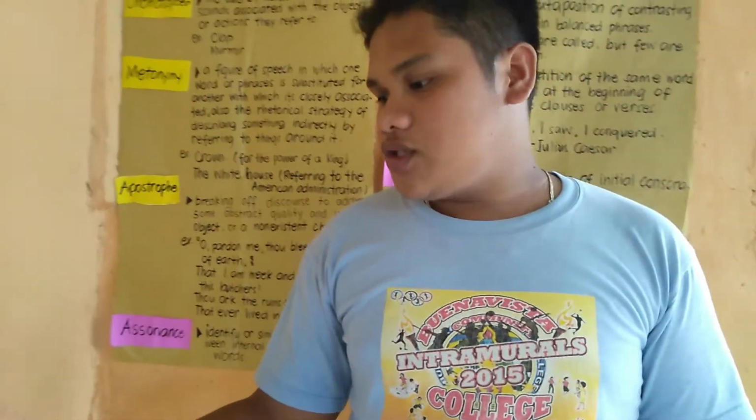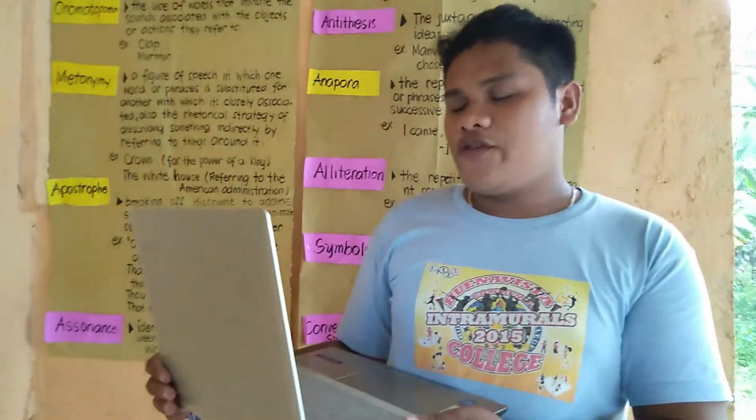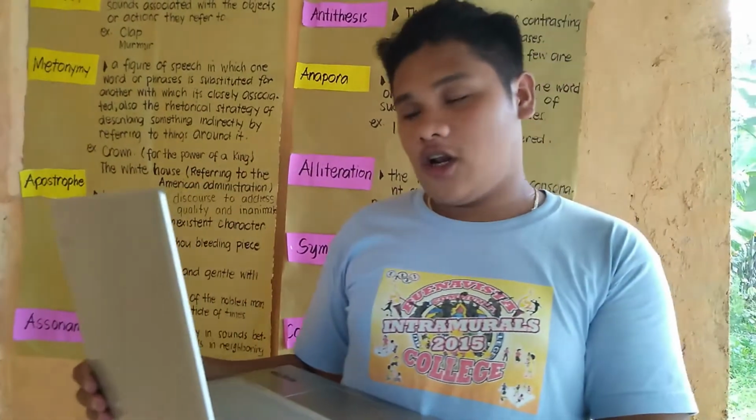And we also have the symbolic colors, the symbolic objects, flowers as symbols, animals as symbols, and weather as symbols. For the symbolic colors, symbolism is often found in colors.